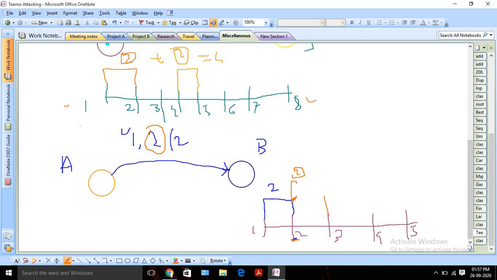So the second attack will remain active for 1 second only, because the previous one was still active. Once the previous one ends, the second poison will also end. So our total duration will be 2 plus 1, which is 3. This is the answer of the second example.